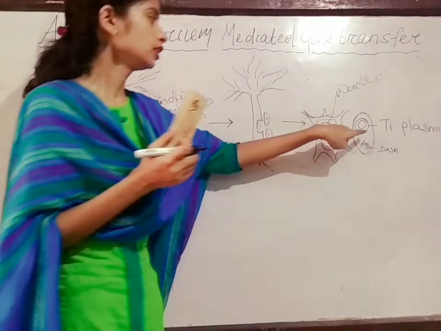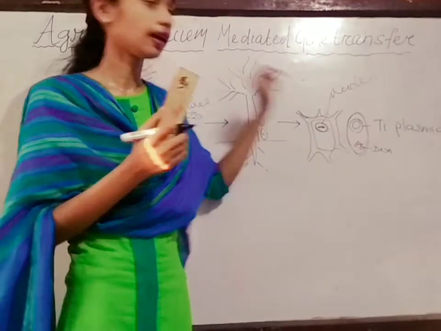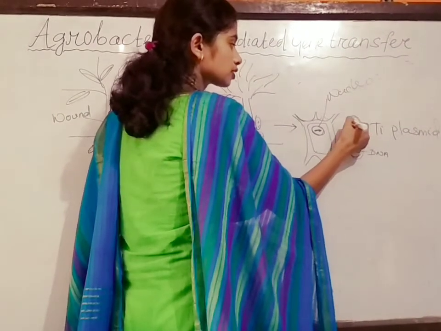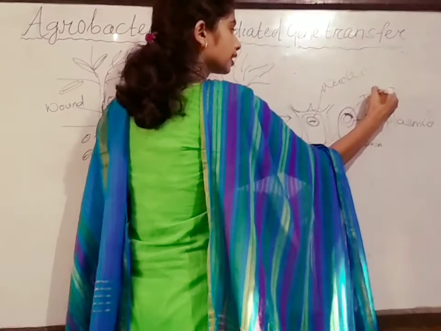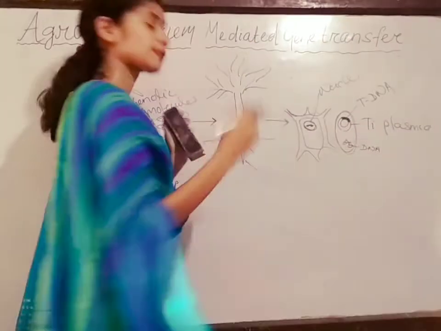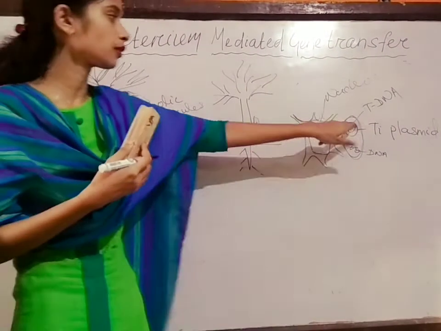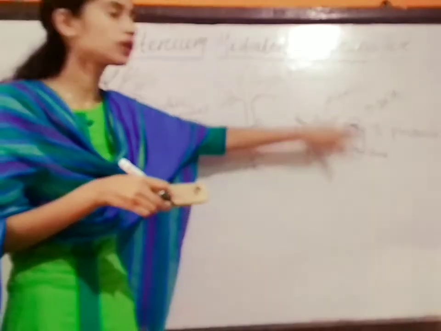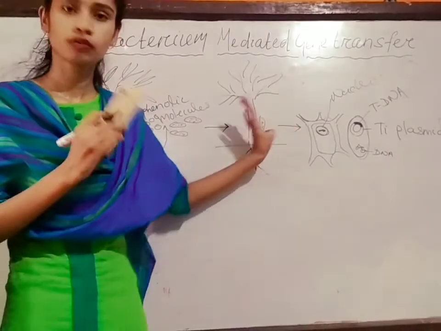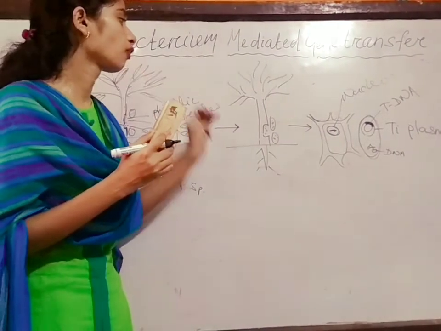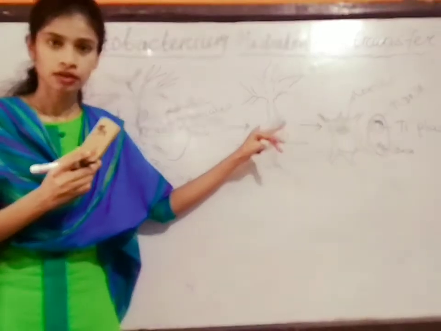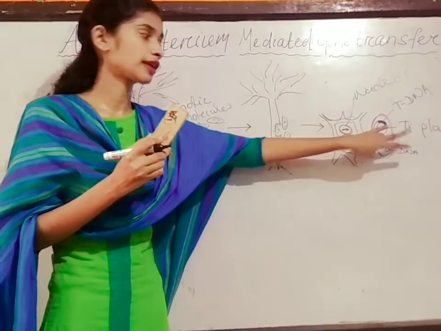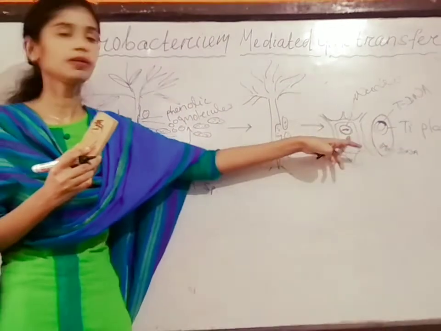Okay, so there are two types of DNA, and in the Ti plasmid there is some specific part. This is called tDNA, which is mostly responsible for the tumor formation. Okay, from the Ti plasmid, this tDNA causes the tumor. There are two types of DNA in the bacterium, but in the plant there is one type of genetic material. So when they come in contact, cell signals are exchanged between the agrobacterium and the plant cell.